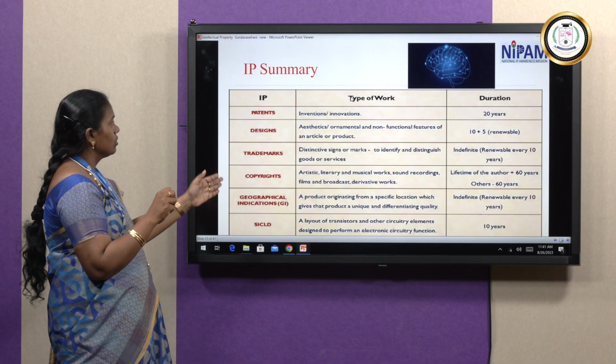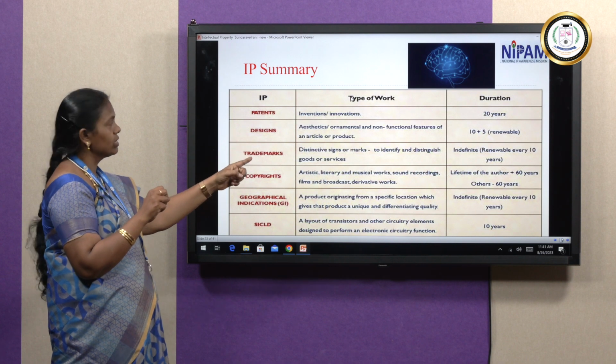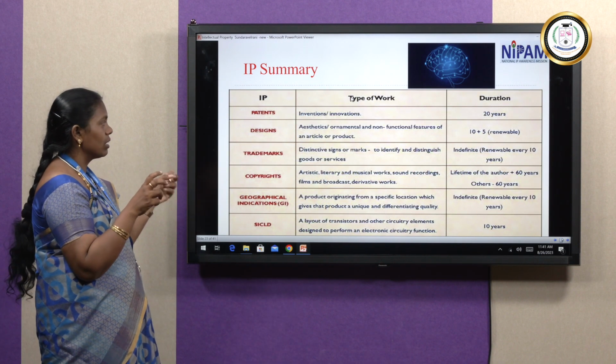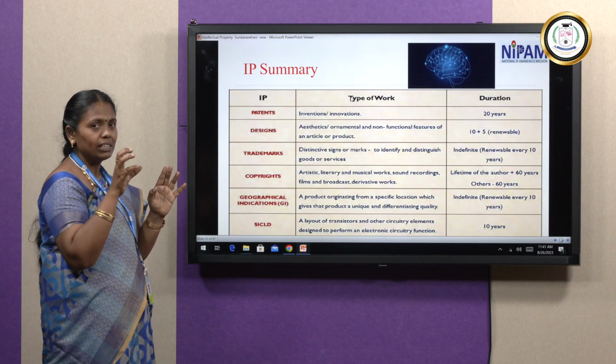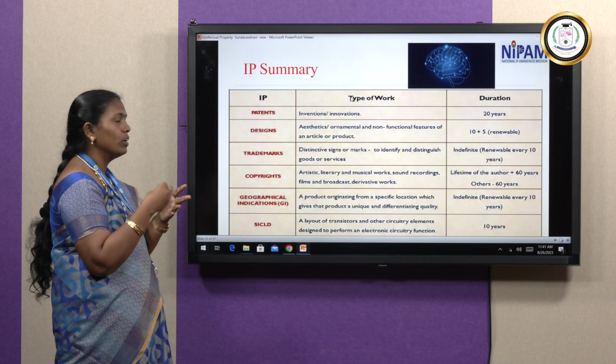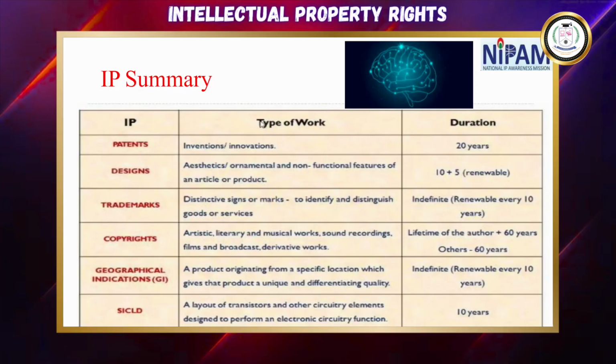What are the types here? Patent, where we are inventing and innovating. For designing, what are the product materials they are using? Trademark, as I told you, how they are fixing their trademarks. So how they are giving the copyrights, whether it is a sound recording or artists or symbols, whatever may be the new invention, we can claim the copyrights.